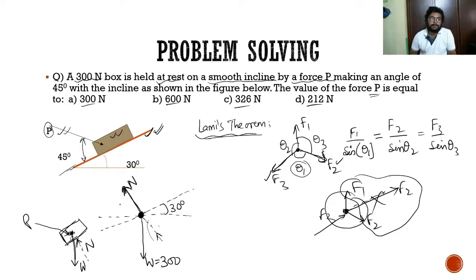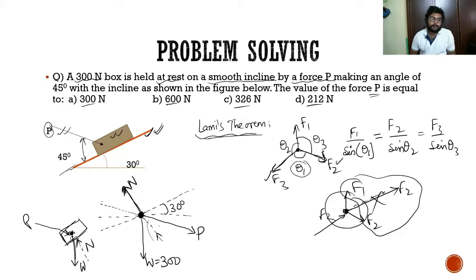Now P, same way, is actually coming from this direction. But we will extend it this way and I will say that this is P. So it will be the same. By using the concept of transmissibility, we can do this. With transmissibility, we can drag the point of action of the force along its line of action. The overall effect won't change.